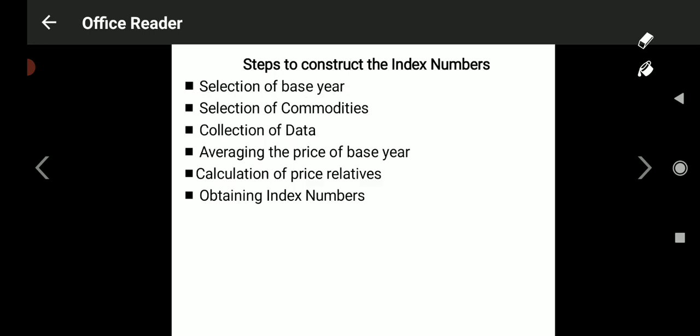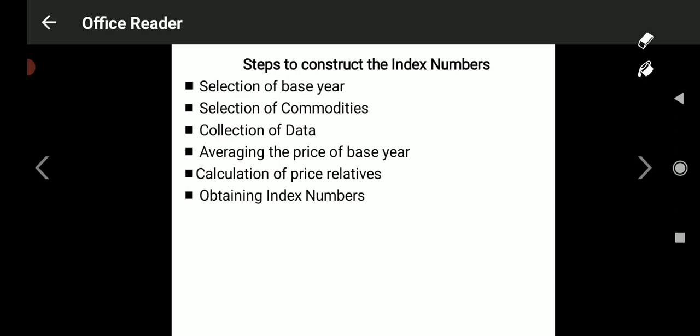Now look at the most important part of index numbers: the steps to construct or calculate index numbers. What steps, or components, do we need for the calculation or construction of index numbers? These many steps are required for systematic calculation of index numbers. First one, selection of base year.